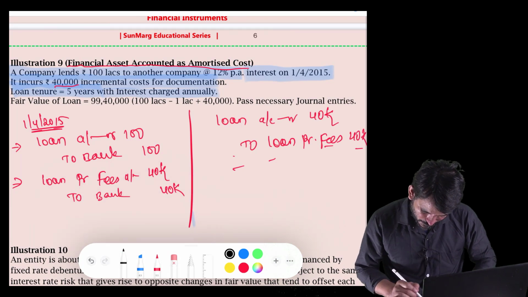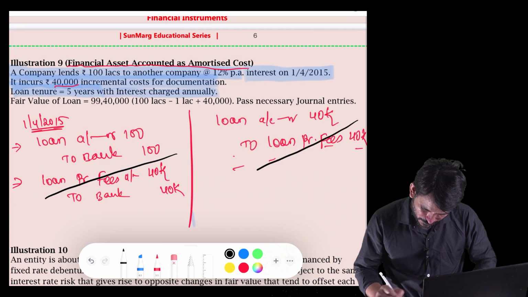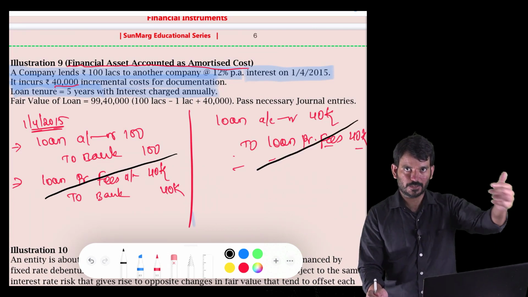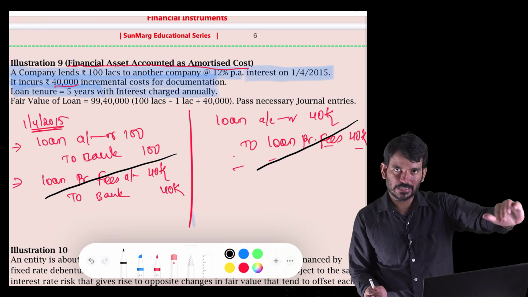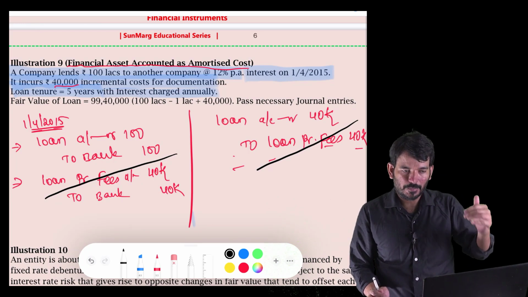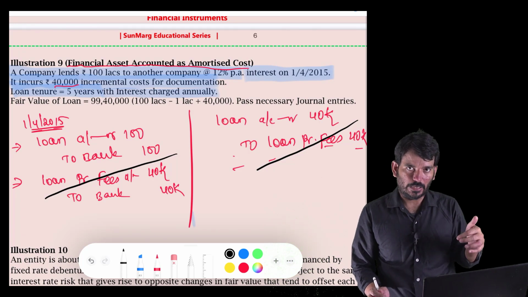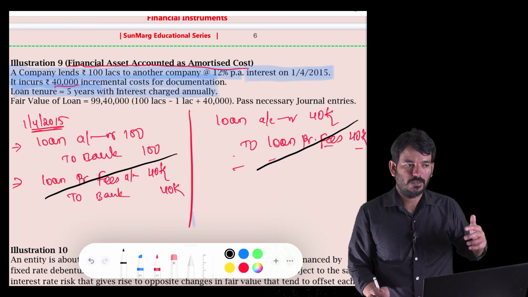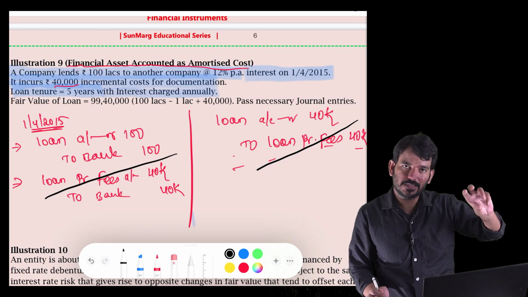In simple words, loan processing fees we are not taking, we are putting it on the customer only. So we are increasing his loan liability. I am a bank, I am giving 100 lakh loans, for that I am incurring 40,000. So it is not out of my pocket, it is his pocket only. So I will increase his loan liability.